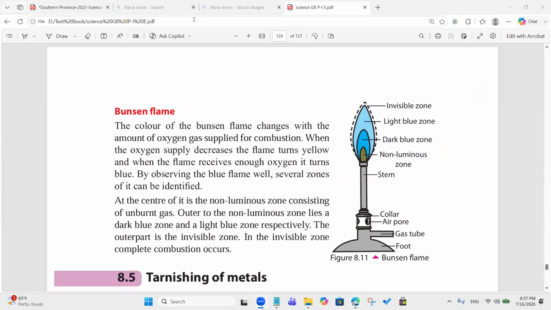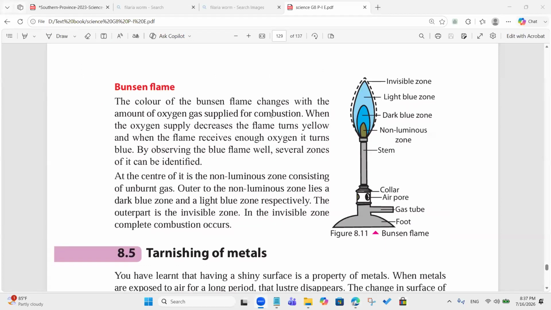Can you read this one alone? Please read it louder. The color of the Bunsen flame changes with the amount of oxygen gas supplied for combustion. When the oxygen supply decreases, the flame turns yellow, and when the flame receives enough oxygen, it turns blue.